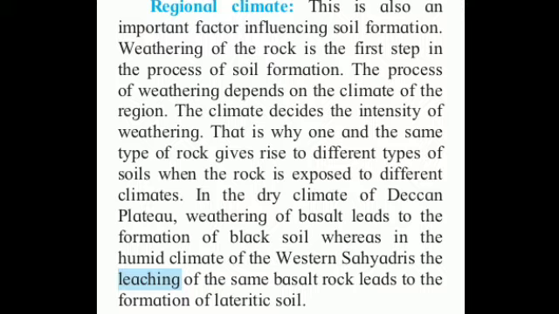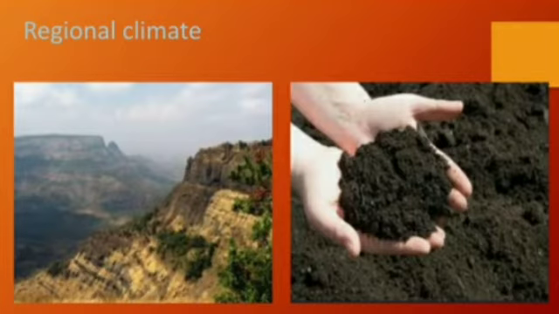In the dry climate of Deccan Plateau, weathering of basalt leads to the formation of black soil. Whereas in the humid climate of the western Sahyadris, the leaching of the same basalt leads to the formation of laterite soil. Now students, see the regional climate. Now one particular type of rock gets formed in a particular region, right?